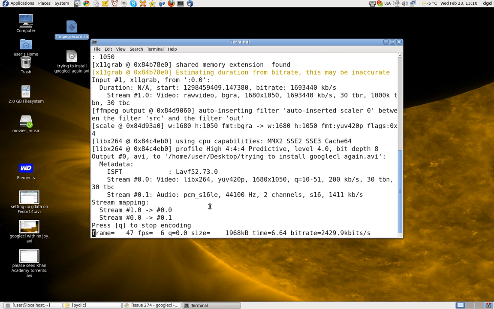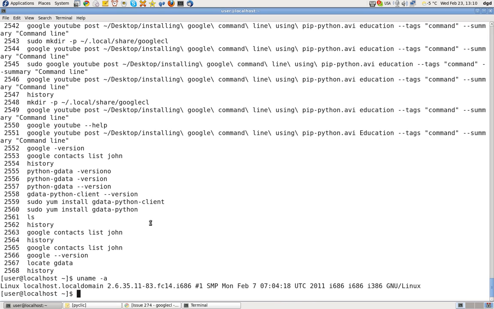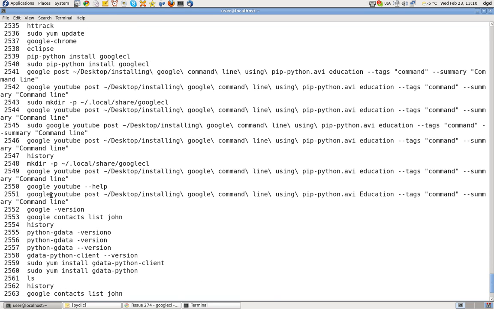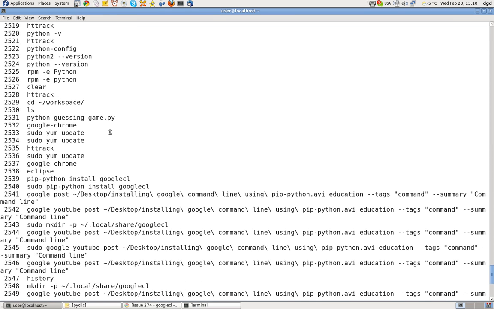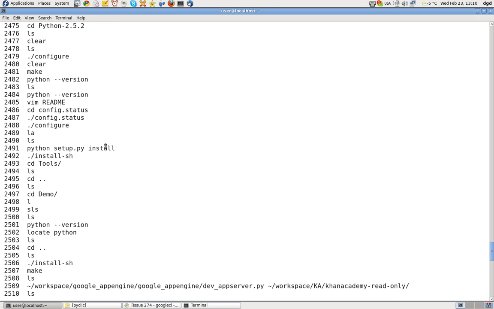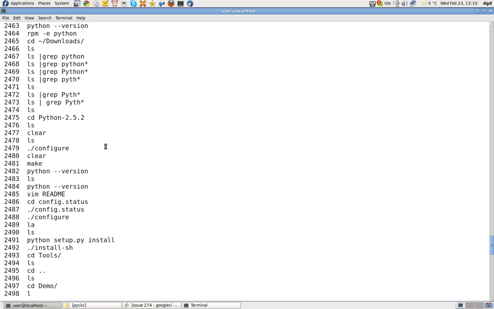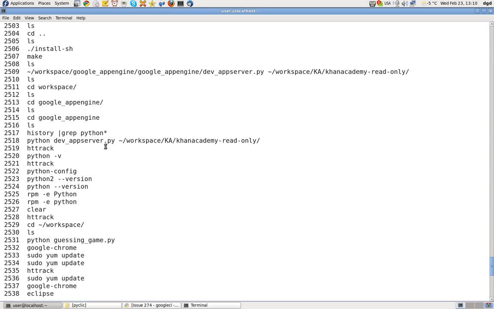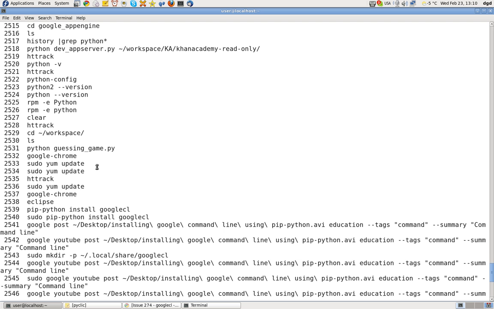Let's take a look at some of the stuff. Actually, maybe it's in here. Yeah, all of these Google command line didn't work, and I used pip to install this. Let me see if I can find it. Pip Python install.